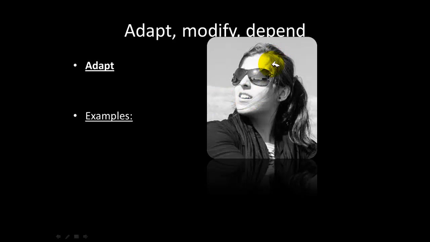What I want you guys to do is write down the definition of adapting. Adapting is when human beings change themselves in order to more efficiently interact with their environment. So once again, the definition for adapt is when human beings change themselves in order to more efficiently interact with the environment. Some examples are, one, wearing sunglasses.